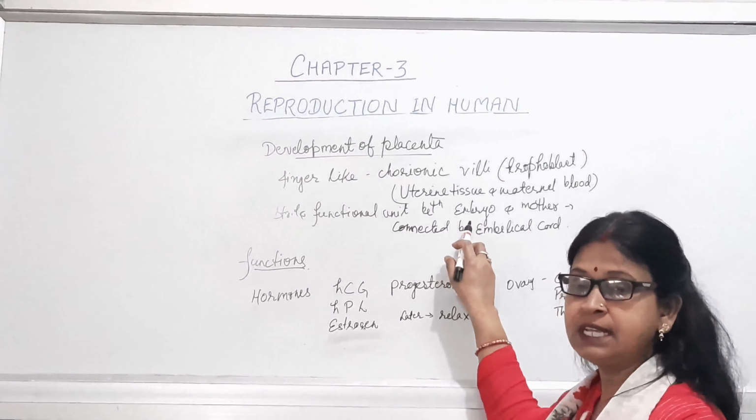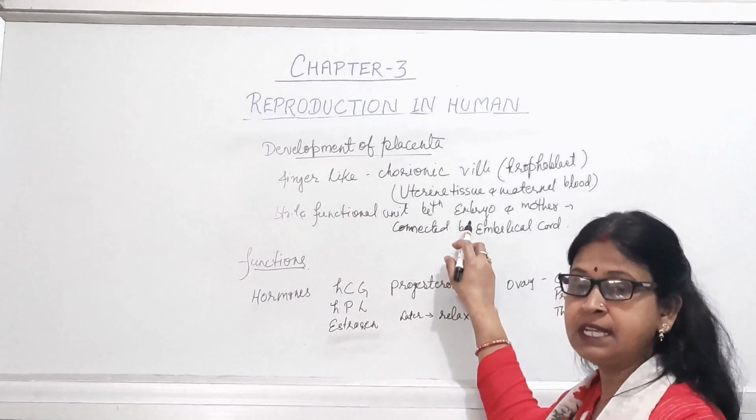And one more very important function of this placenta is the endocrinal function. That means it acts as a secretory endocrine gland, and by secreting hormones, the first hormone is HCG, HPL, estrogen and progesterone. Four hormones are there, and during the latter stage it will also secrete relaxin.